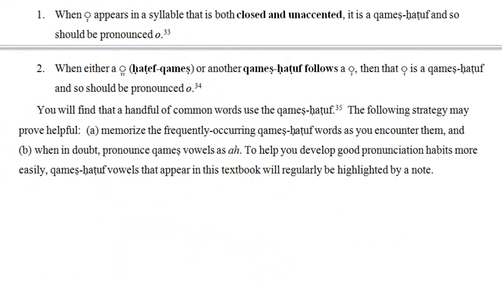Two more observations may be helpful regarding the kametz chatuf. We can recognize a kametz chatuf when it appears in a syllable that is both closed and at the same time unaccented. The kametz occurring when both of those conditions hold true will be pronounced O. Now at this point, you may be thinking to yourself, how do I recognize a closed syllable?